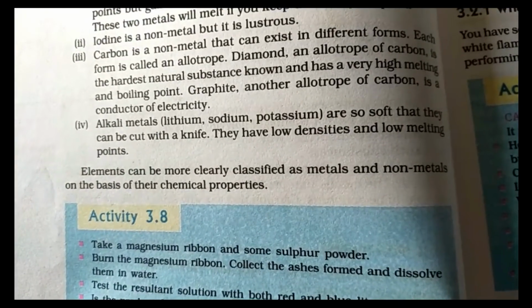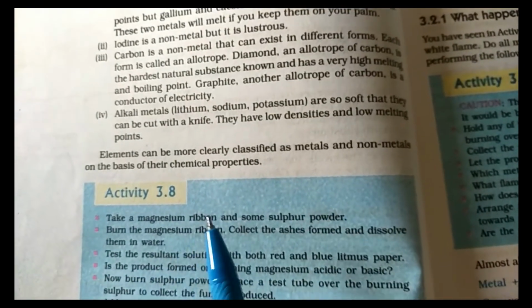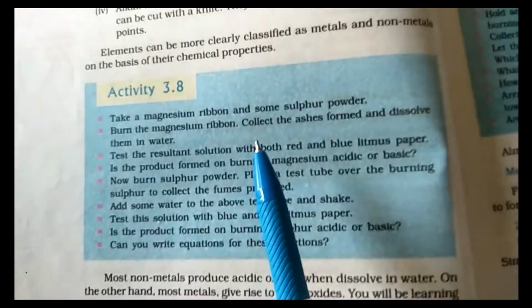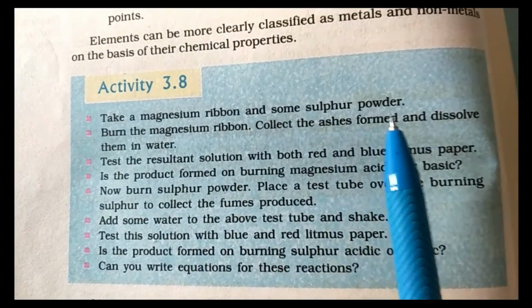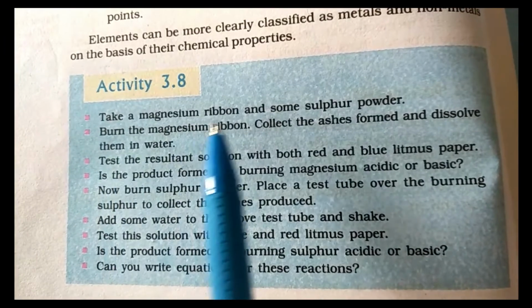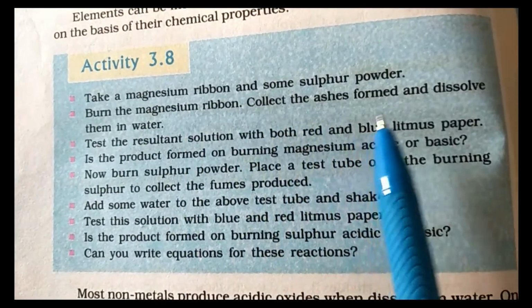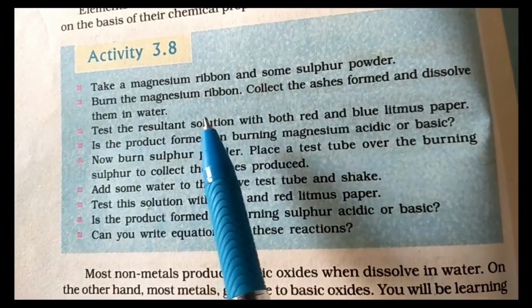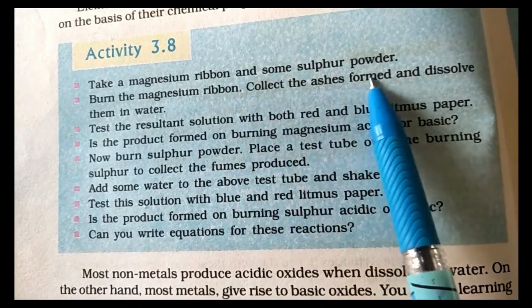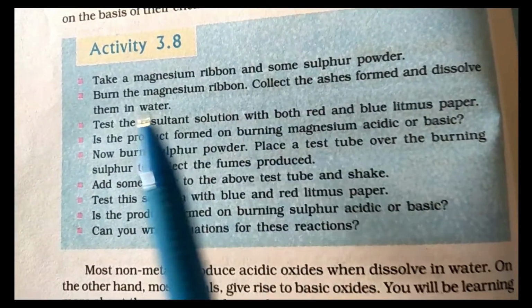Elements can be more clearly classified as metals and non-metals on the basis of their chemical properties. Like in Activity 3.8: take a magnesium ribbon and some sulfur powder. Burn the magnesium ribbon, collect the ashes, and dissolve them in water. What will be the reaction? The magnesium ribbon forms ashes of magnesium oxide, and we dissolve them in water.